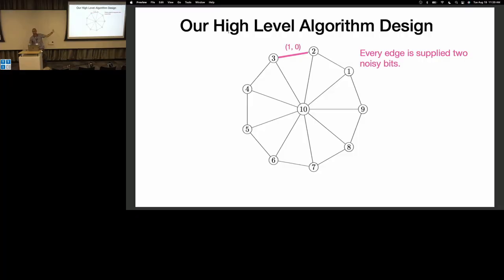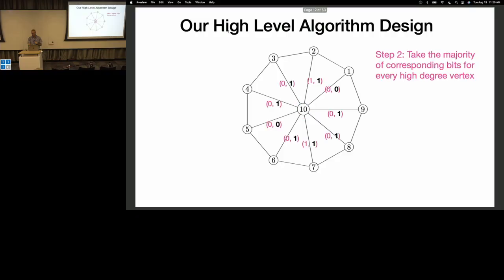I'm not drawing all the predictions, but you can imagine, right? Every edge comes with two bits. So the first step, because we get information per edge, it's very natural to look at high degree vertices because they have a lot of information attached to them. They participate in many constraints. So of course, we should be exploring that. So first we identify high degree vertices.